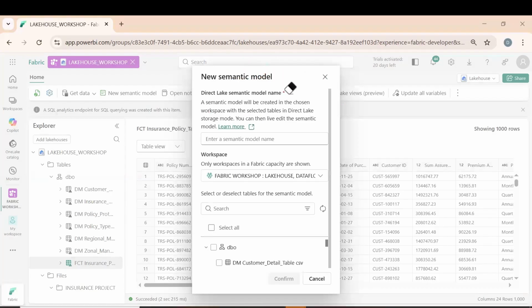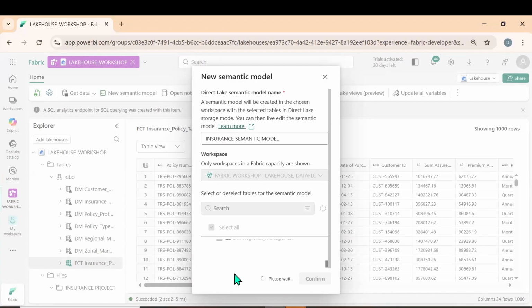Now what do we need to do? We need to enter the semantic model name. Insurance semantic model. What are we trying to do now? We are creating a semantic model. What do we need to do? Select the tables. Whatever tables we pulled from the data flow, we need to select all. Let me click on confirm. Let's see if it works or not.